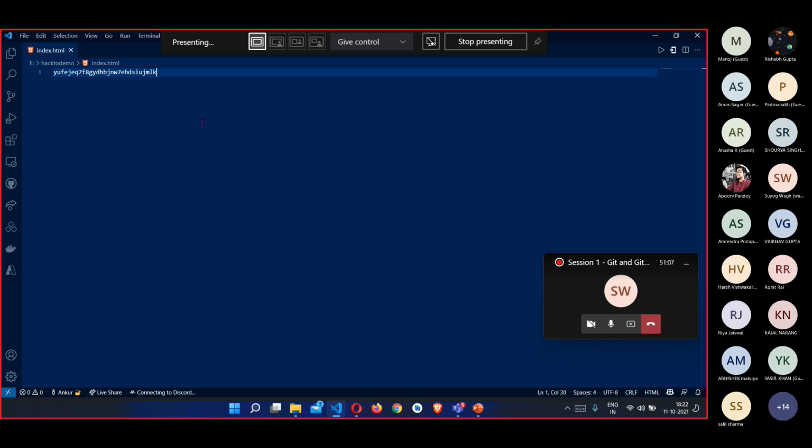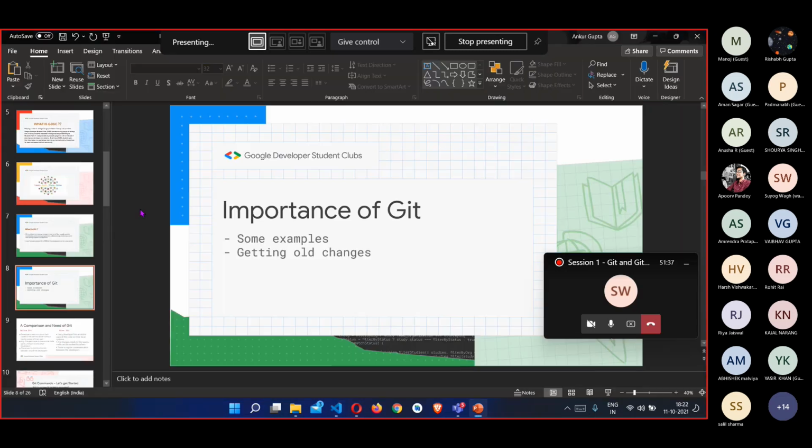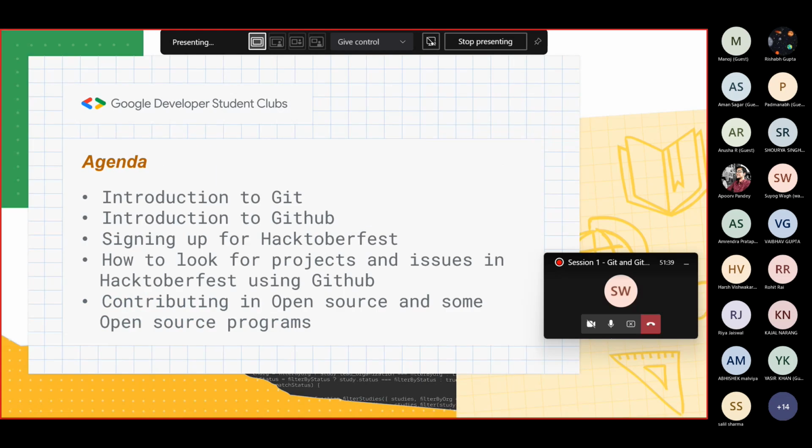Imagine all of our changes got replaced by a bug. In a big code, I wrote code which is buggy, which has some errors, and then I saved the code, and there is no way I can go back to the previous changes. So if you have a Git repository, all of this process gets much easier. So this is just a basic overview of why Git is important. There are many other benefits that you can get from using Git. We'll look into all of them later on.